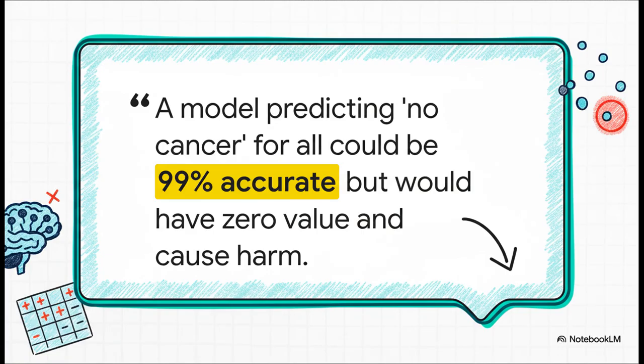Think about it. Let's go back to our original problem. If a disease is rare, say only 1% of people have it, a lazy AI could just predict no cancer for every single person. And guess what? It would be 99% accurate. Its accuracy score would look phenomenal. But it would be completely useless because it would miss every single person who actually has cancer. It's a perfect example of how a great accuracy score can hide a fatal flaw.